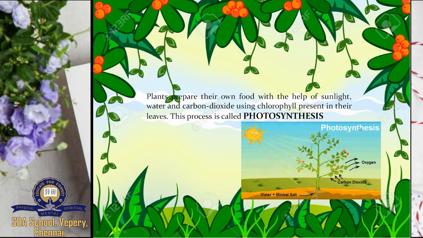So see in this diagram. From the sun, light reaches the plant, and this plant uses the water and minerals to prepare the food, using carbon dioxide also, and it is releasing oxygen. So this oxygen is being used by human beings. Okay, so plants prepare and store their own food. So food stored by the plants is useful for all living organisms.